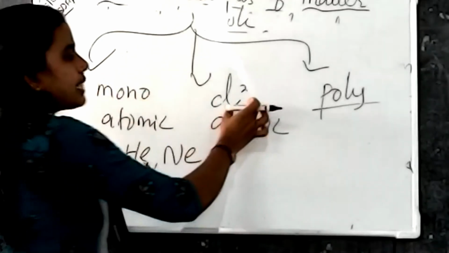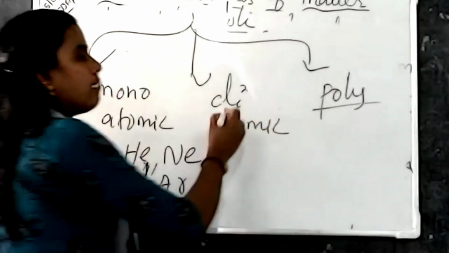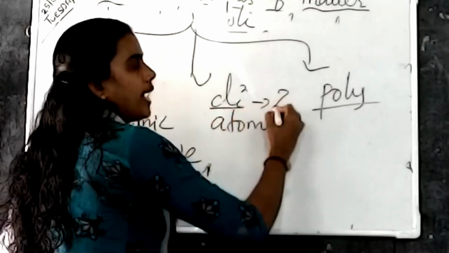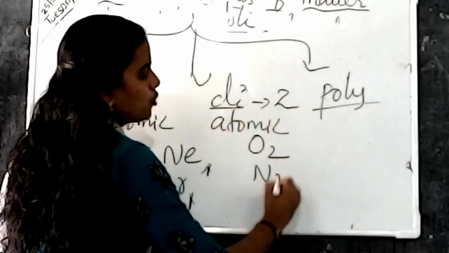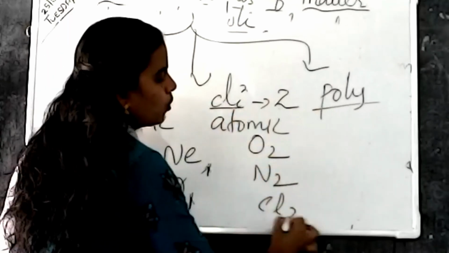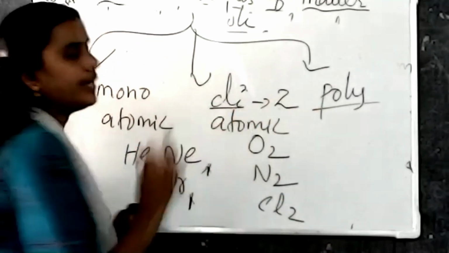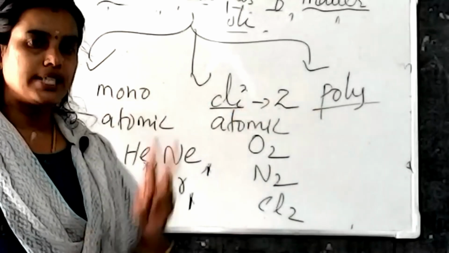Okay. Then what is meant by diatomic? Di means it represents 2 atoms. Okay. So here O2, N2, then Cl2. These are the examples for diatomic. So di represents 2 atoms.